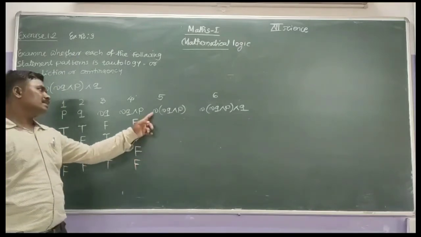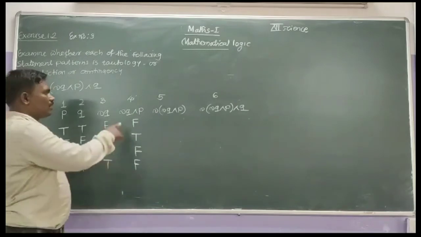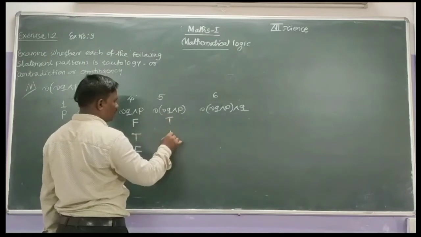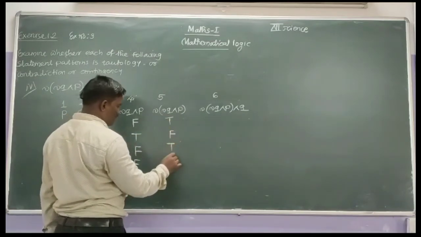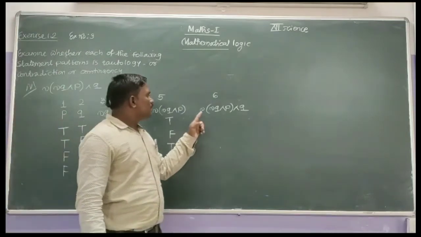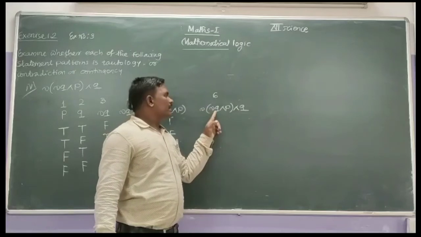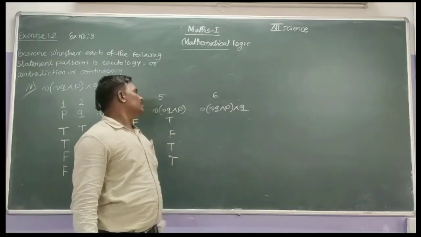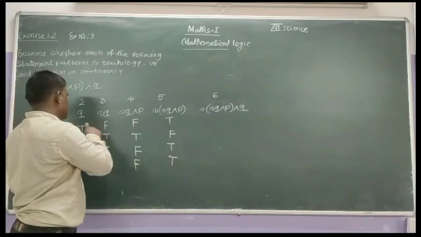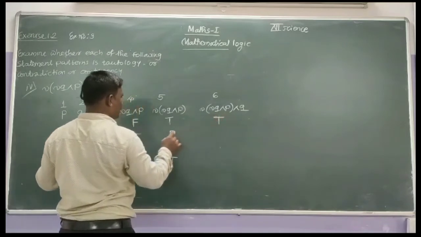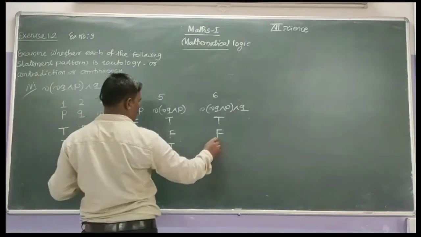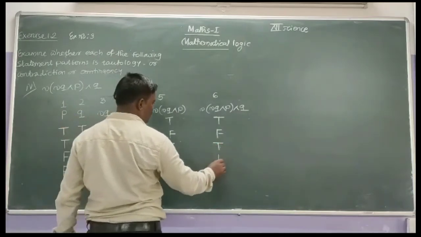Take its negation, the negation of column number 4. Therefore the negation of false is true. Negation of true is false. False becomes true, and the last is also true. And in the last, negation of, in bracket, negation Q conjunction P, conjunction with Q, that means column number 5 conjunction with the second. True conjunction true is true. False conjunction false is false. True conjunction true is true. True conjunction false is false.